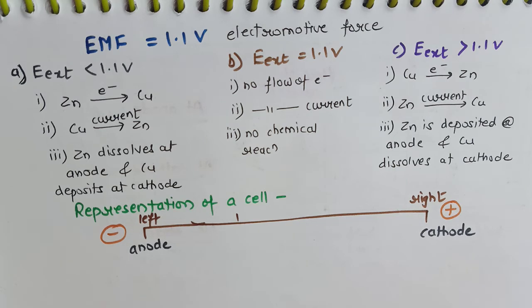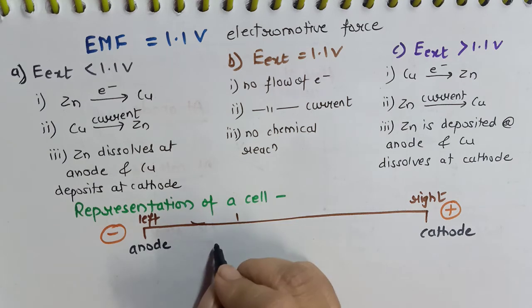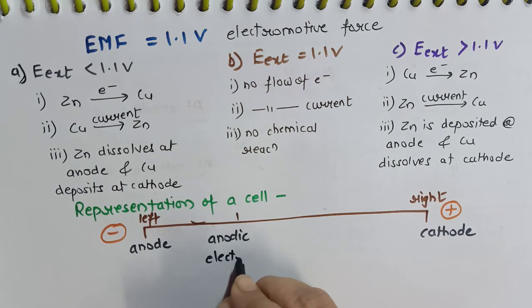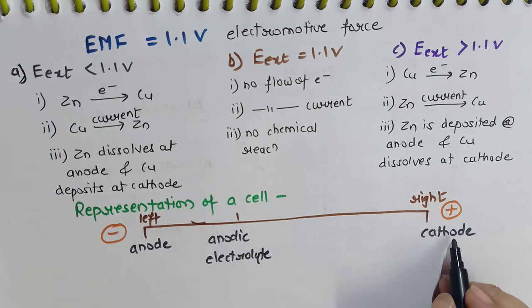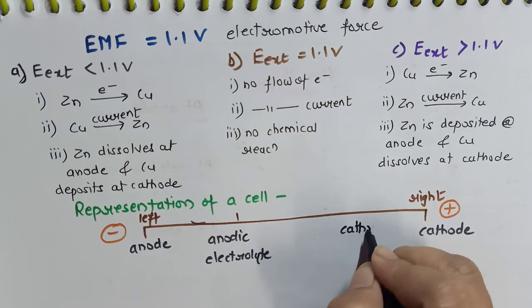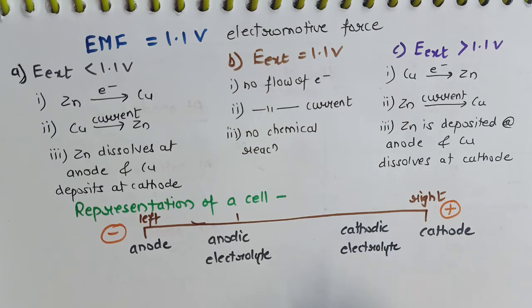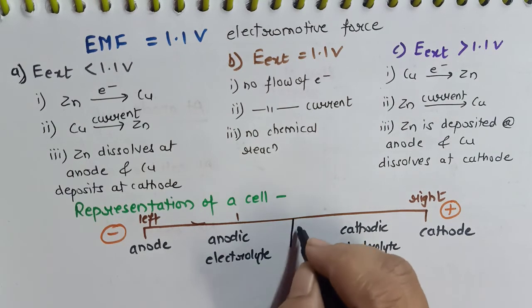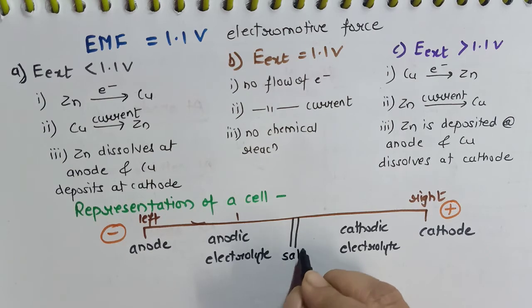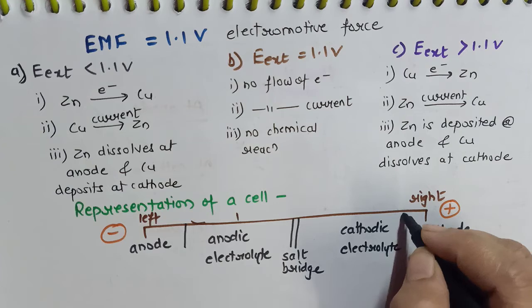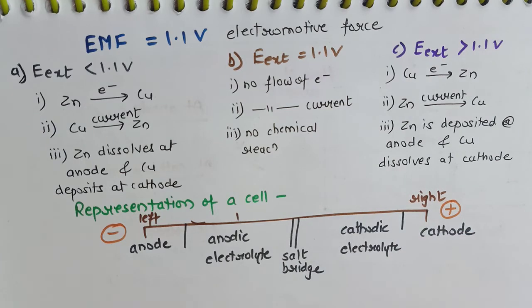And we know the electrode is dipped in electrolyte. So here it will be the anodic electrolyte. Similarly, the cathode is in contact with the cathodic electrolyte. But both these are separated by a salt bridge. So this represents the salt bridge. The anode and anodic electrolyte are represented by a slash. The cathode and cathodic electrolyte are also represented by a slash.